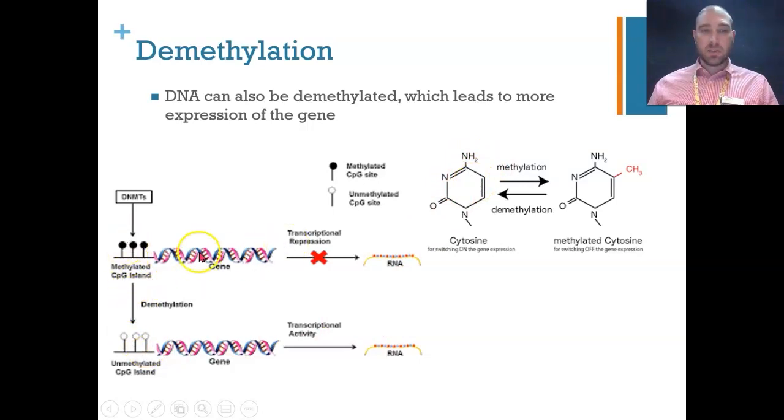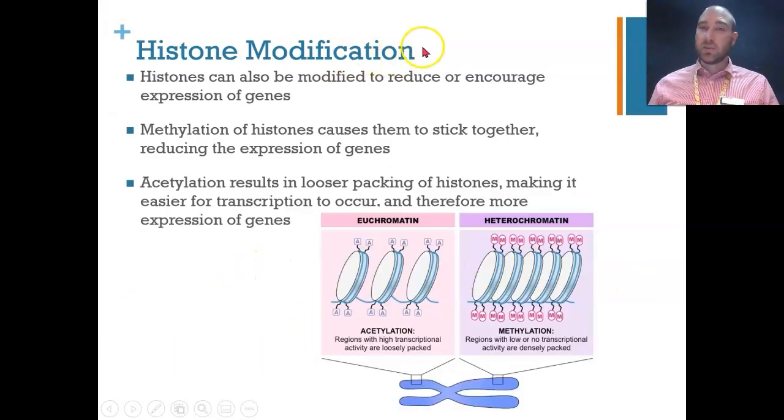So if we have a look here, here's our methylated gene, so we've got our methylated island before we start our gene. If we demethylate it, then the gene can be expressed. So we're going to get our expression of the gene and its characteristics. Histone modification is also another way of doing this epigenetic regulation.